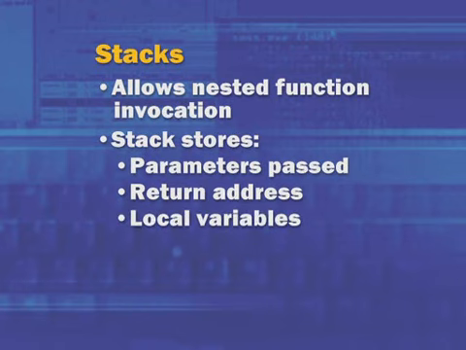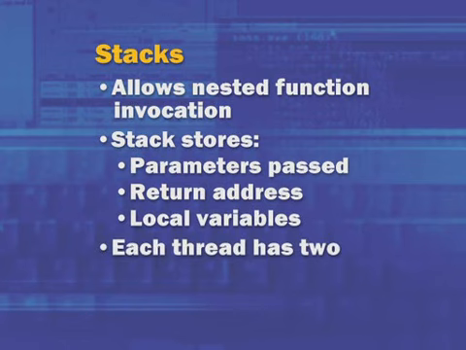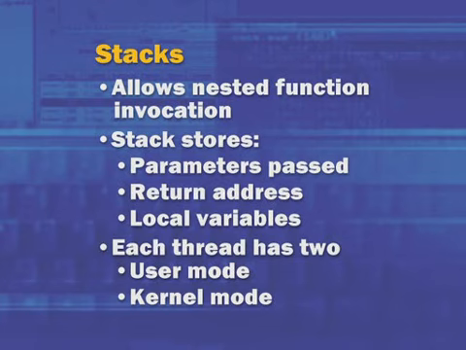processing the request. Each thread on Windows actually has two stacks, one for the user mode execution of the thread. That stack lives in the user address space and therefore is accessible to any thread in the process. When a thread enters kernel mode, when it invokes a Windows system call, that thread now runs off its kernel mode stack. The kernel mode stack for each thread lives in the kernel address space and is not accessible to the threads that are running in user mode.